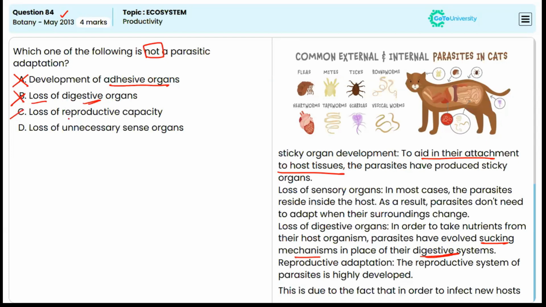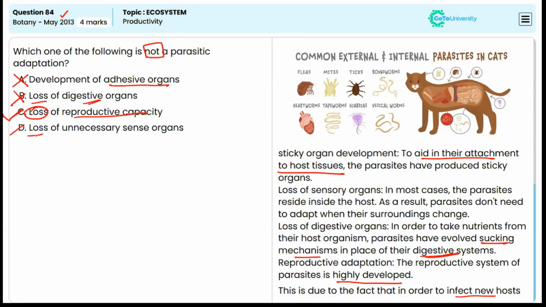Option C, loss of reproductive capacity. The reproductive system of parasites is highly developed, and this is due to the fact that they need to infect new hosts. So loss of reproductive capacity is incorrect regarding parasitic adaptation. So option C is the correct answer.